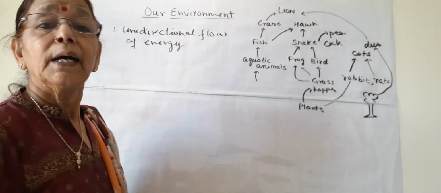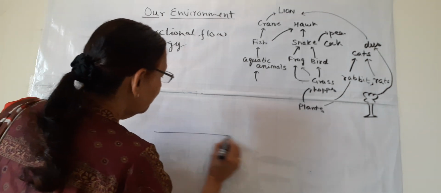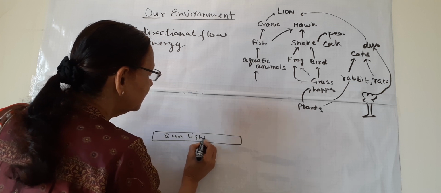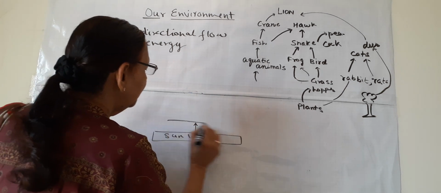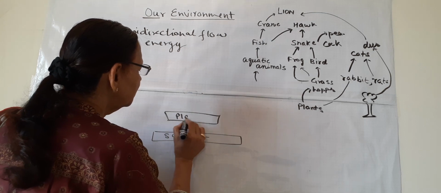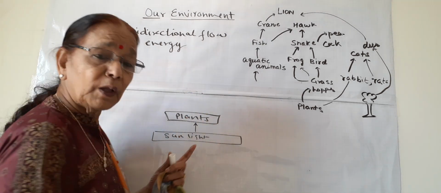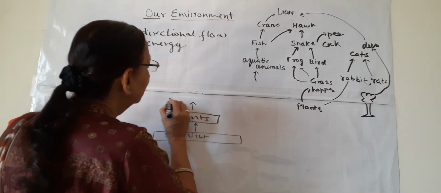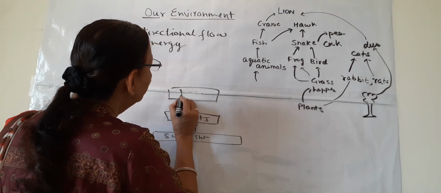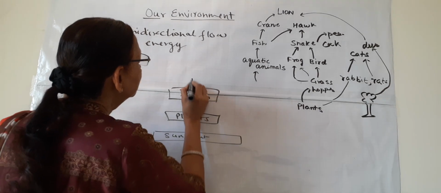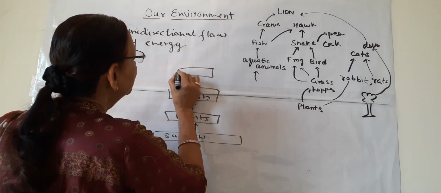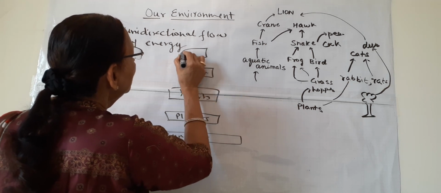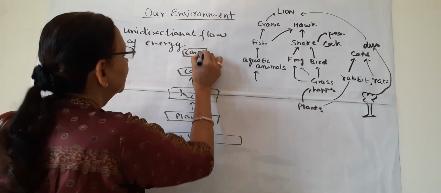It cannot come back. How? Suppose this is sunlight, radiant energy. This sunlight is taken up by plants, and plants form food for themselves and for others also. These plants are taken up by herbivores, and these herbivores are eaten by carnivores, and then these are eaten by top carnivores like lion.